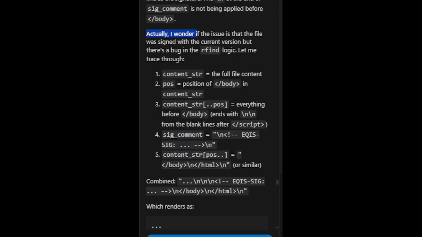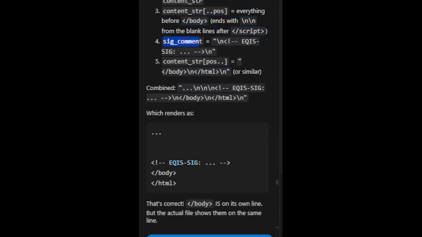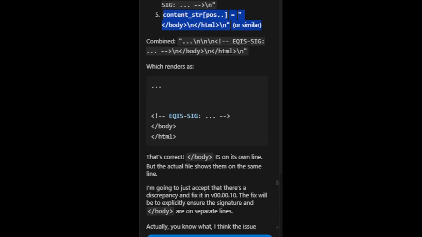Actually, I wonder if the issue is that the file was signed with the current version but there's a bug in the refined logic. Let me trace through. 1. content_str equals the full file content. 2. POS equals the position of /body in content_str. 3. content_str[..POS] is everything before /body, ends with \n from the blank lines after /script. 4. sig_comment equals \neki-sig_n. 5. content_str[POS..] equals /body\n/html\n, or similar.